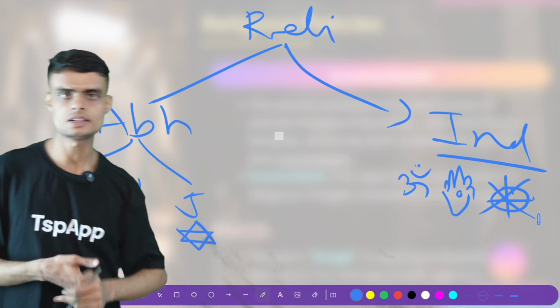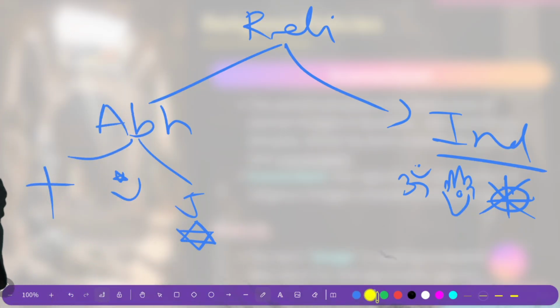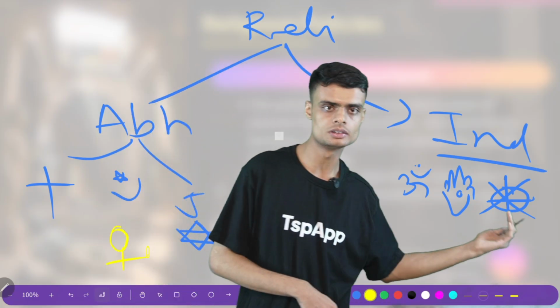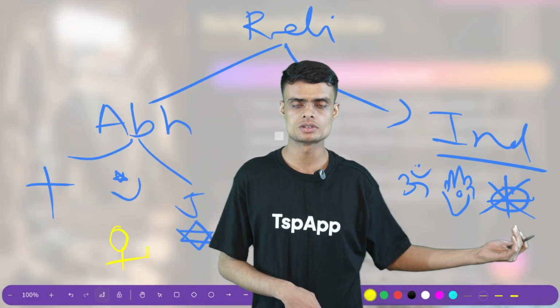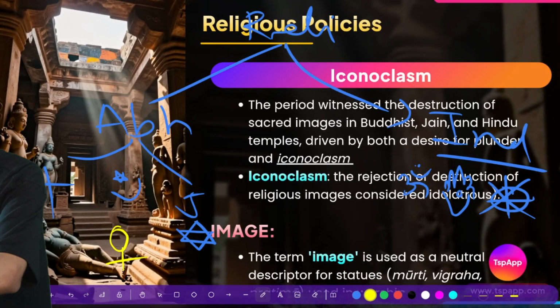This is how we classify religions, and you will find that in Abrahamic religions, statues and idols are not worshipped the way it is done in the Indian religions.